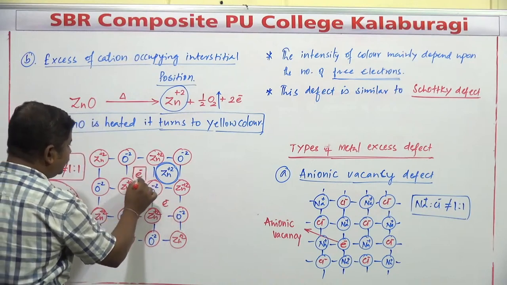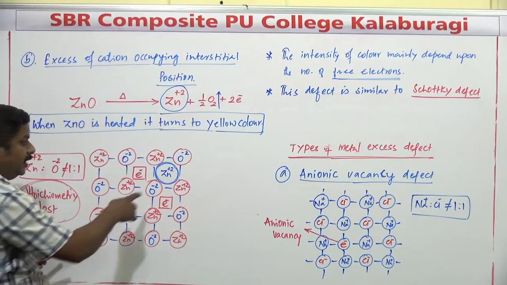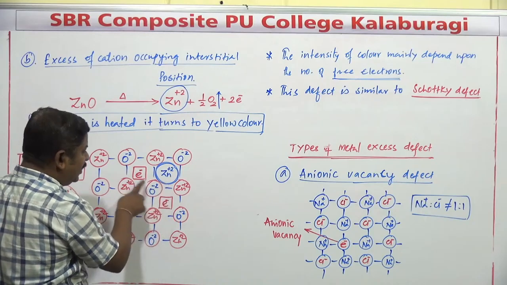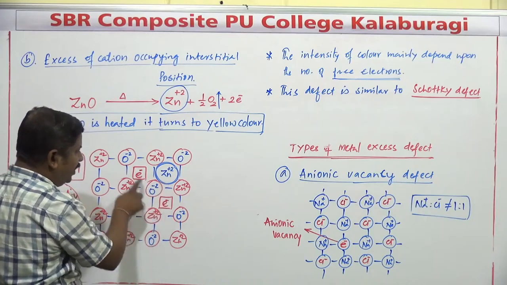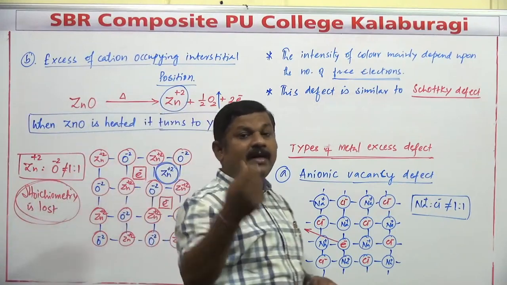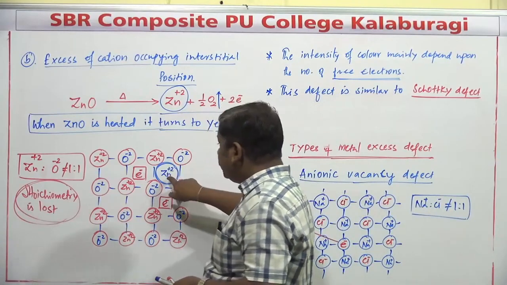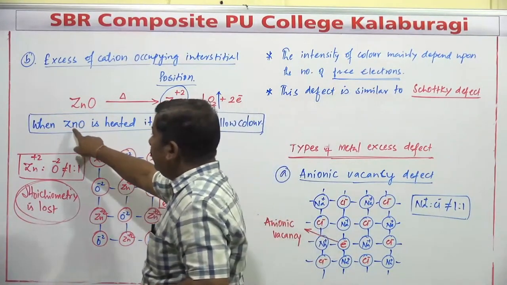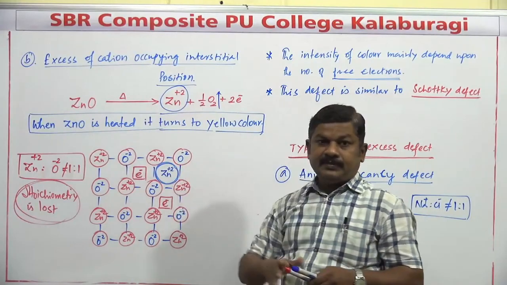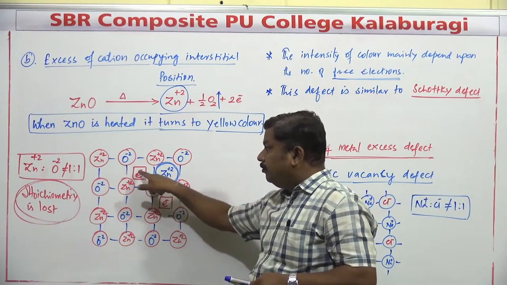So this position contains electrons. The plus 2 charge of Zn is neutralized by two electrons, and because of the presence of electrons as well as Zn plus 2, the conductivity of this substance increases. Because of this Zn plus 2, whenever zinc oxide is heated, it turns yellow in color, for which two electrons are placed.